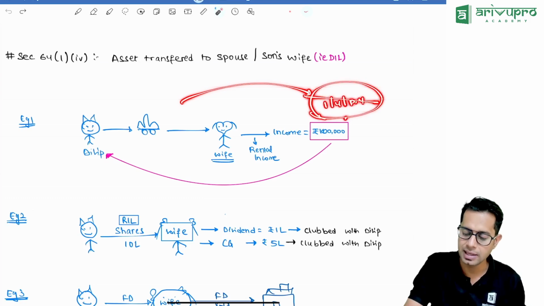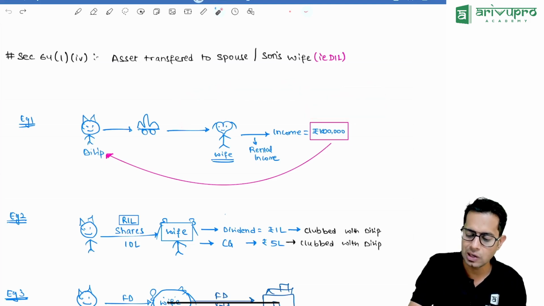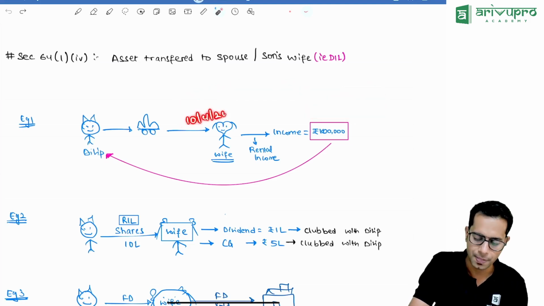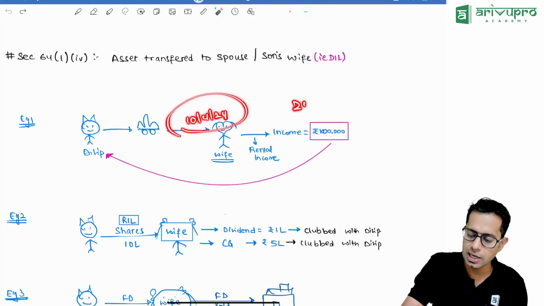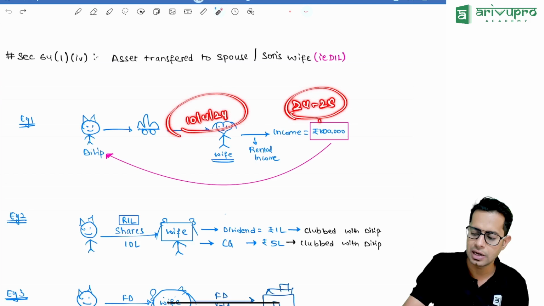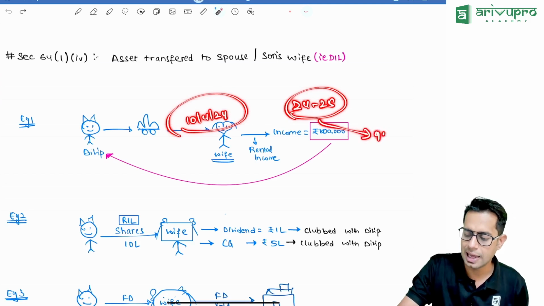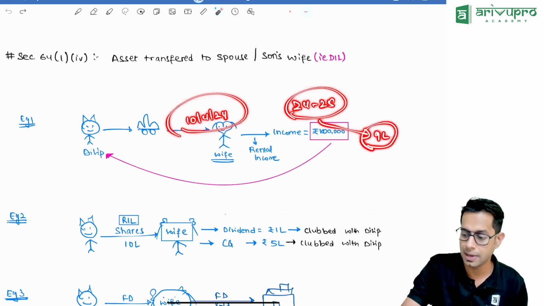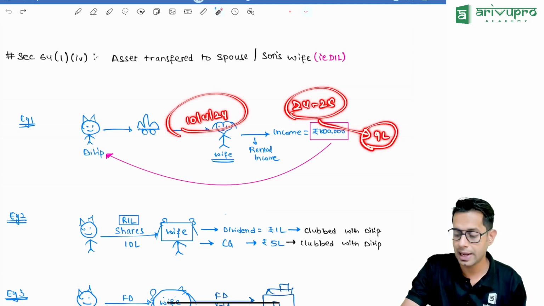Meaning, for example, I transferred the money to her on 10th of April 24. Now she earned an income in the year 24-25 of rupees 9 lakhs. Will this income be clubbed in my hands? Answer is no.